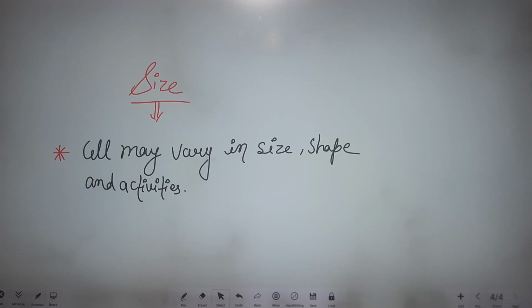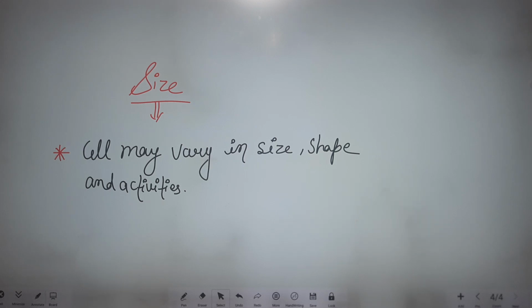Okay, they may vary. So cells may be different in shape, size, and also in activities.